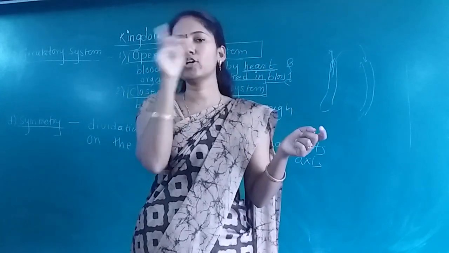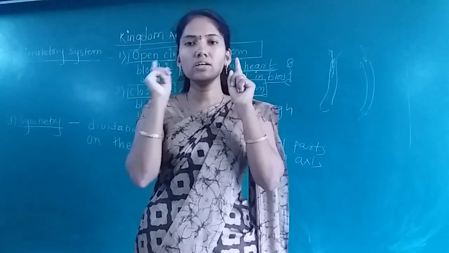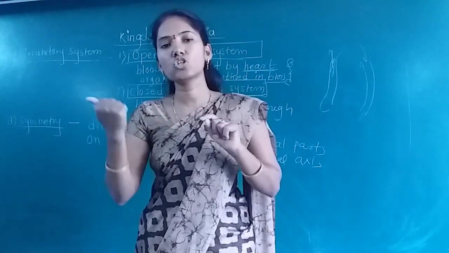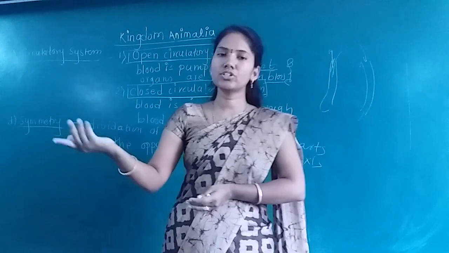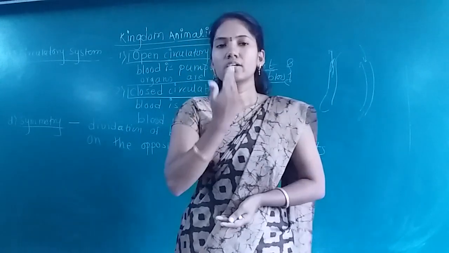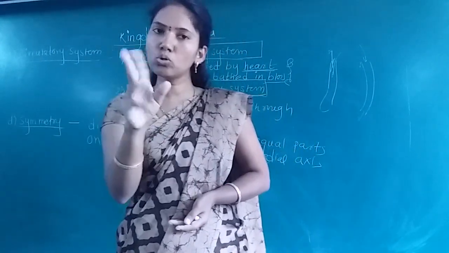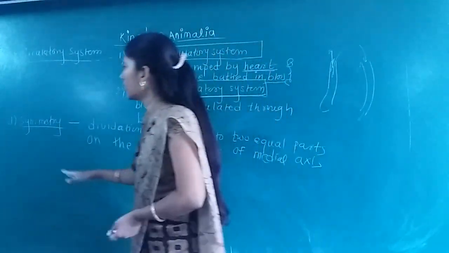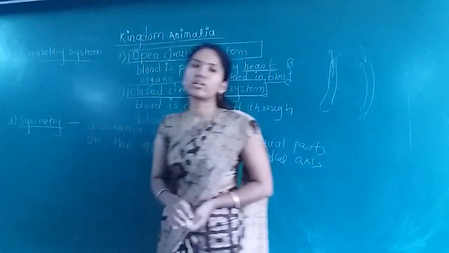On the opposite side of this median plane, here is one eye, and also on this side there is one eye, one ear, on this side also one ear, here one hand, also on this side one hand. In this way, if the body gets divided into two equal parts on the opposite side of the median plane, then that organism is said to be a symmetric organism.